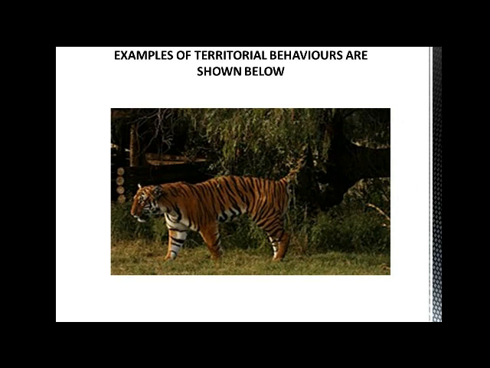This is an example of a territorial behavior that is exhibited by a tiger. This tiger, as it is seen here, is patrolling its territory, trying to tell the other tigers that this is my area. As far as you remain a male tiger, you are not welcome, except if you are a female tiger, which is going to be to my advantage. So this is what this tiger is exhibiting here.